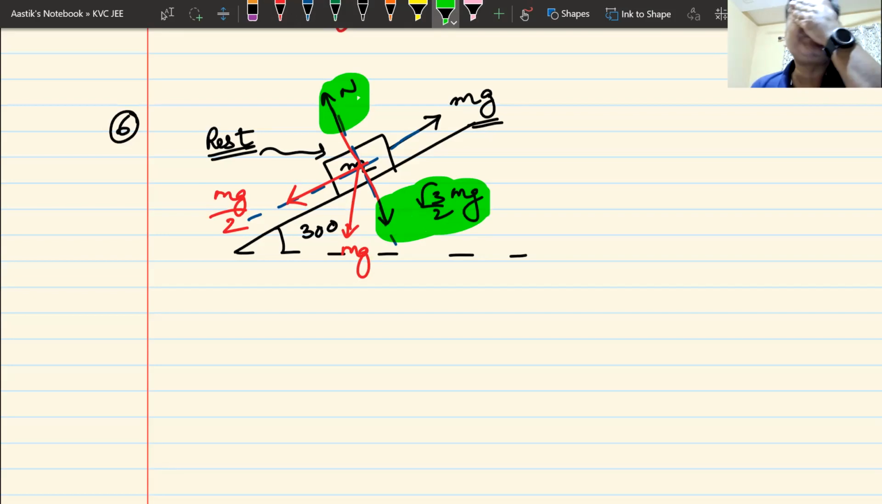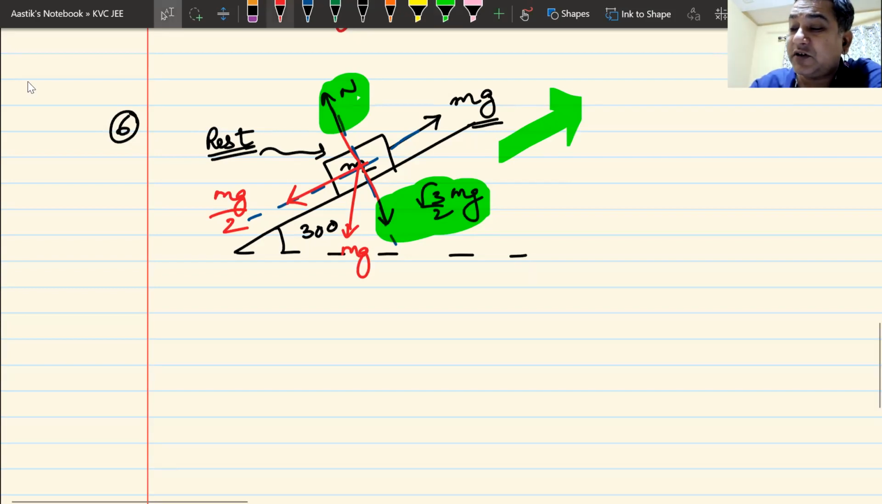Now again, see, does the block want to move? Yes, it wants to move. Where does it want to move now? Upwards or downwards? Downward? Wrong answer. It wants to move upwards. Its impending motion is upwards because the upward force is mg and the downward force is mg by 2. So it wants to move upwards, but it is not moving. Something is stopping it. What is stopping it? Our new friend, static friction, is stopping it.